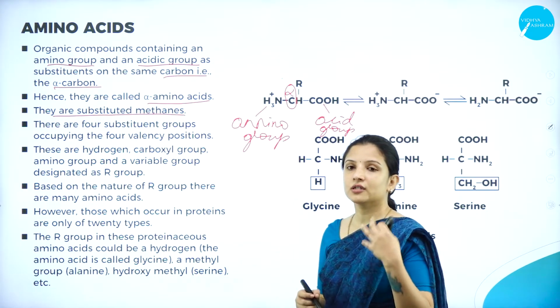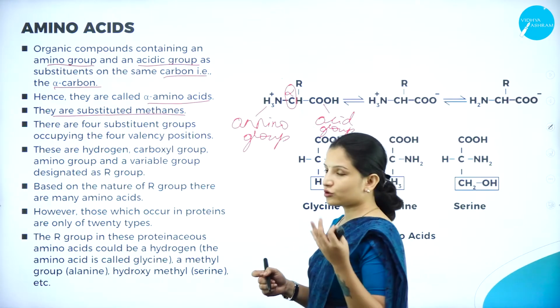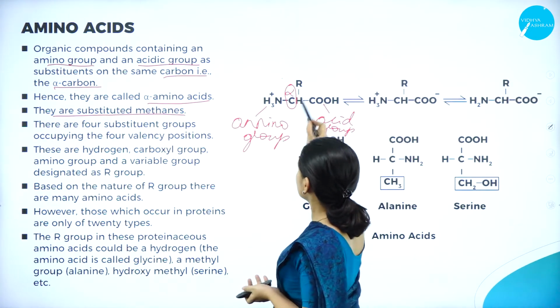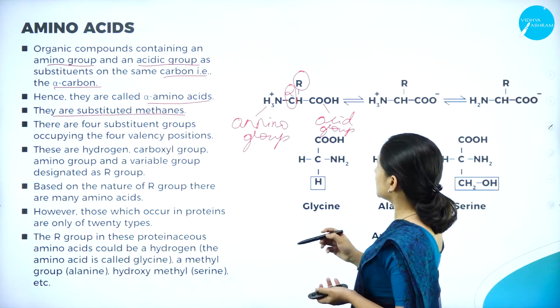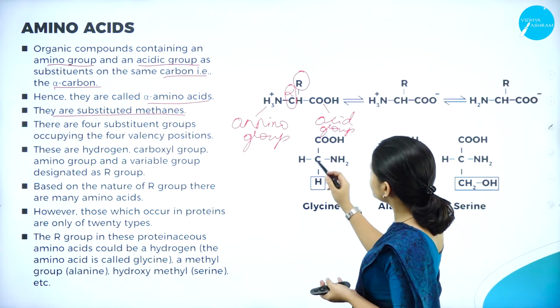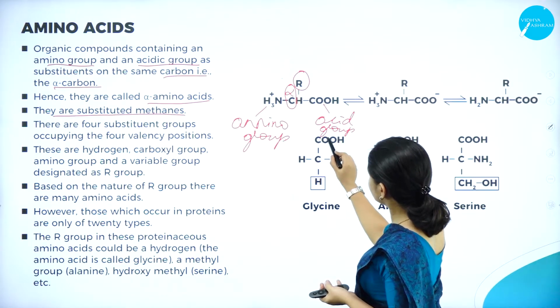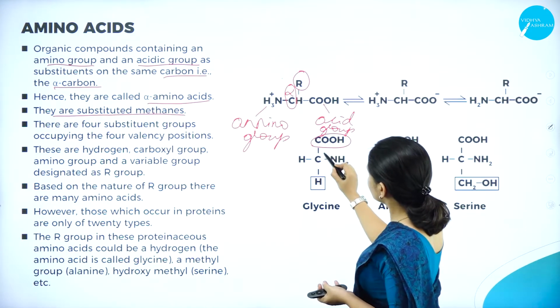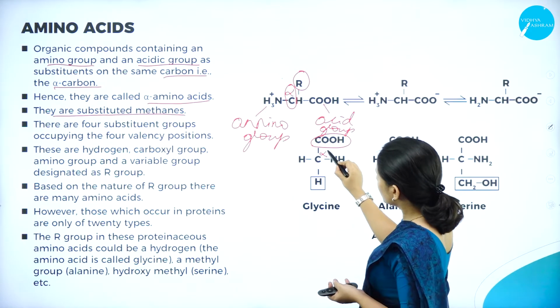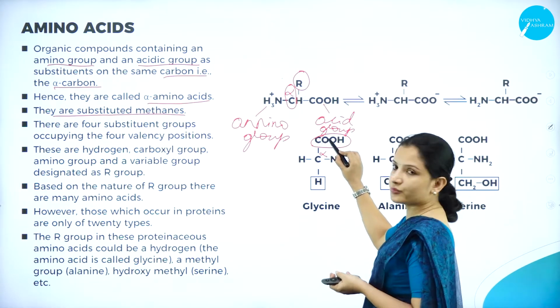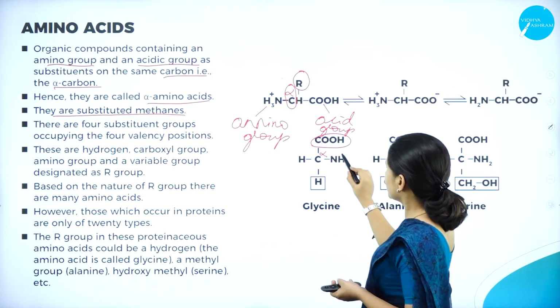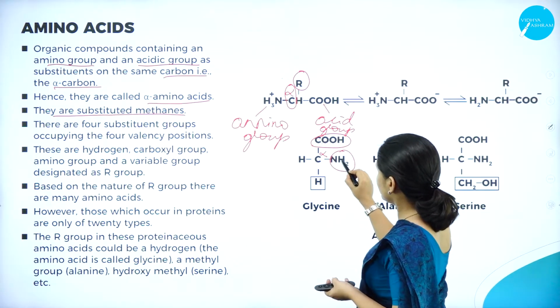So based on the type of substituent groups that are present, these are the substituent groups. Say for example, here on one side there is the carboxyl group. So this is the alpha carbon. To the alpha carbon, on one side is the acidic group, that is the carboxyl group, and on the other side is the amino group.